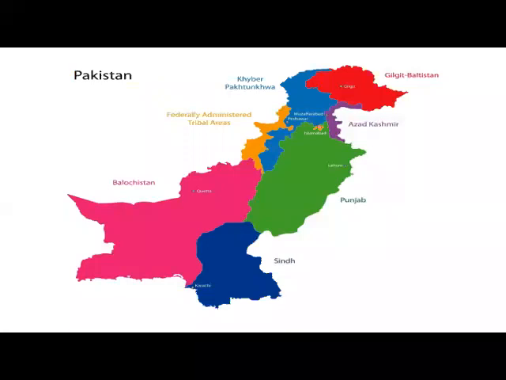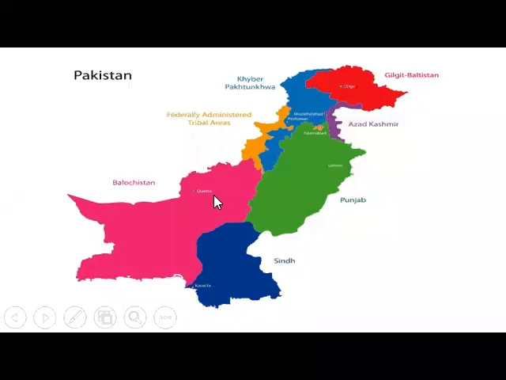Okay. How many provinces are there in Pakistan? There are 5 provinces in Pakistan. On this map, you can see this green area is showing Punjab. And this dark blue area is showing Sindh, and it is labeled. In the north, it is Gilgit-Baltistan, and Khyber Pakhtunkhwa and Balochistan.